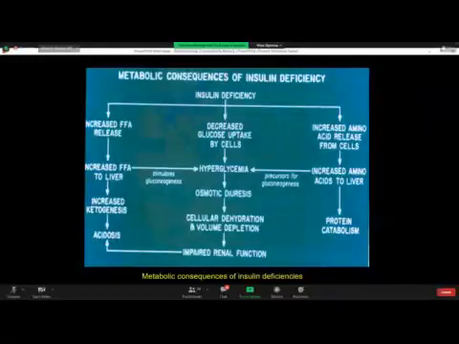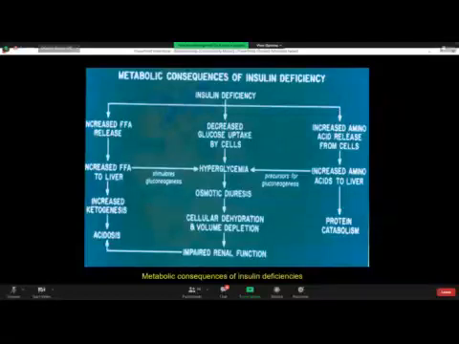So insulin deficiency, look at the right side column of the slide, will mobilize proteins into their fractures. Amino acid release from the cells, amino acidemia, would occur. This will enter into the gluconeogenic pathway to aggravate hyperglycemia. On the other side, it will lead to protein catabolism, and negative nitrogen balance would result.